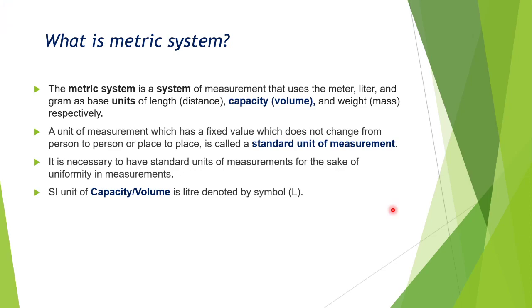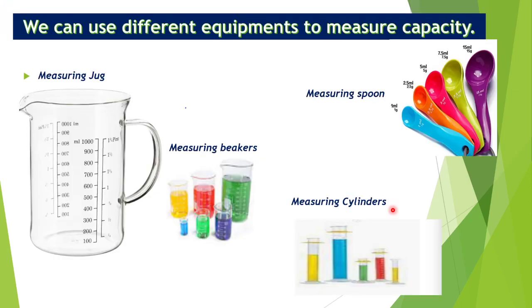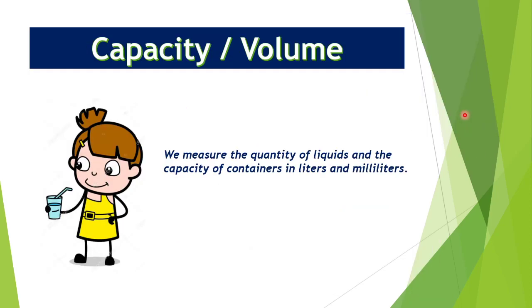Moving to the next page. So here you can see different equipments used to measure capacity. This is measuring jug, this is measuring beaker, this is measuring cylinder, and these are measuring spoons, and you might have seen all these spoons in your kitchen also.